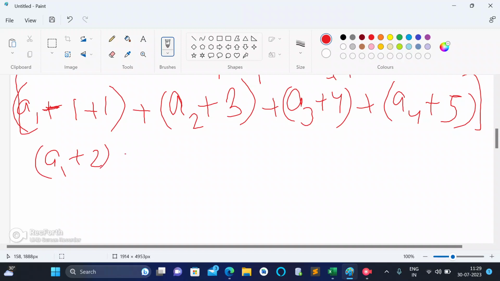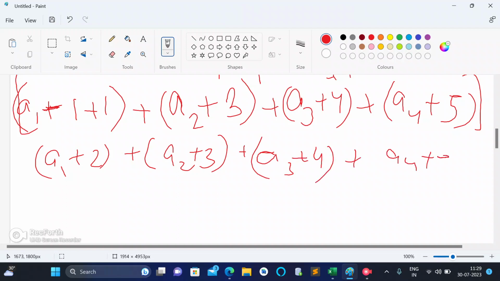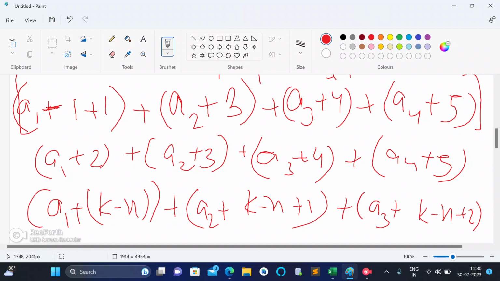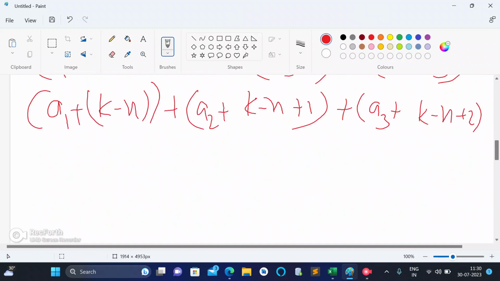So from this, what conclusion can you draw? That is a1 plus 2 plus a2 plus 3 plus a3 plus 4 plus a4 plus 5. Or in a better way, I can write it as a1 plus k minus n, plus a2 plus k minus n plus 1, plus a3 plus k minus n plus 2.